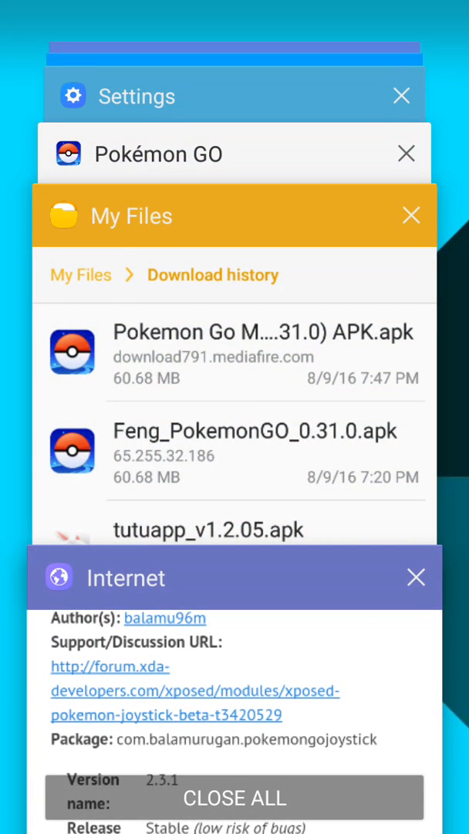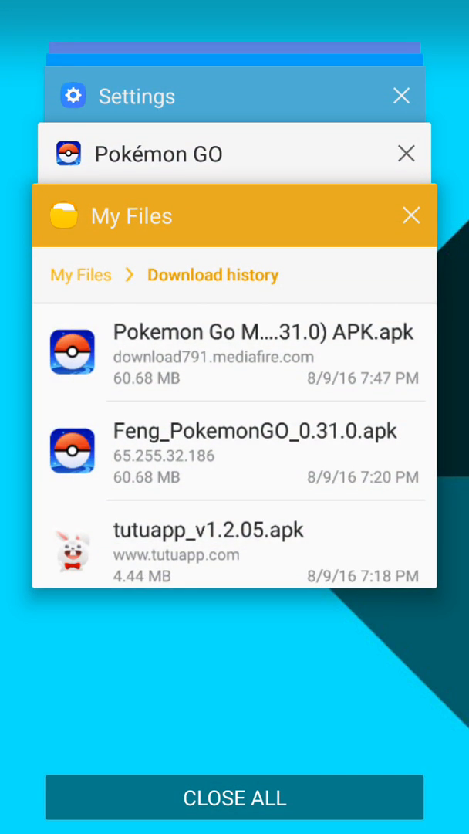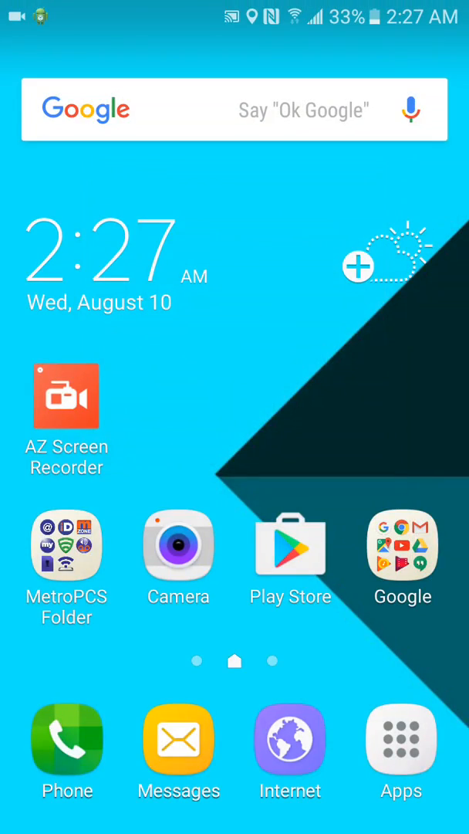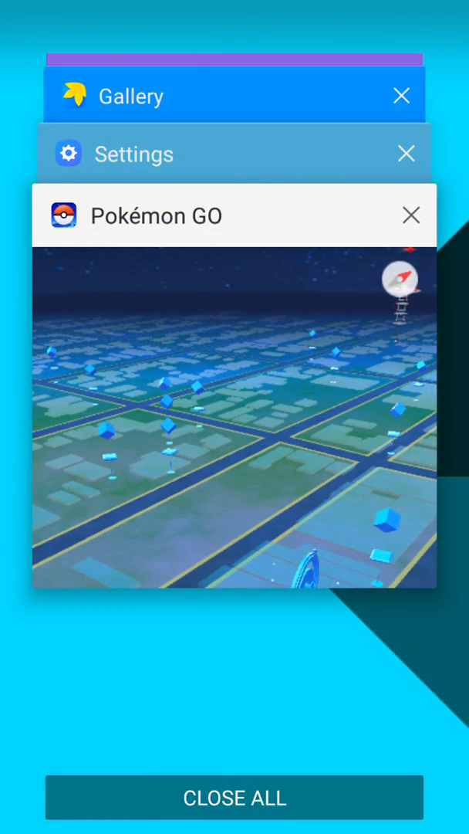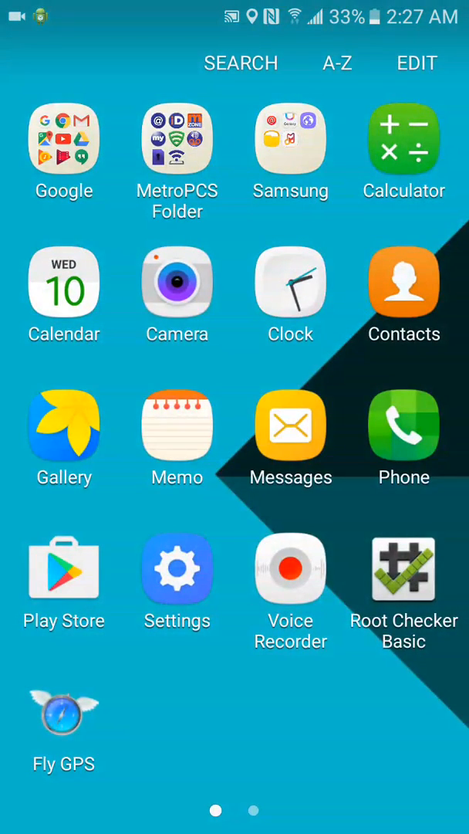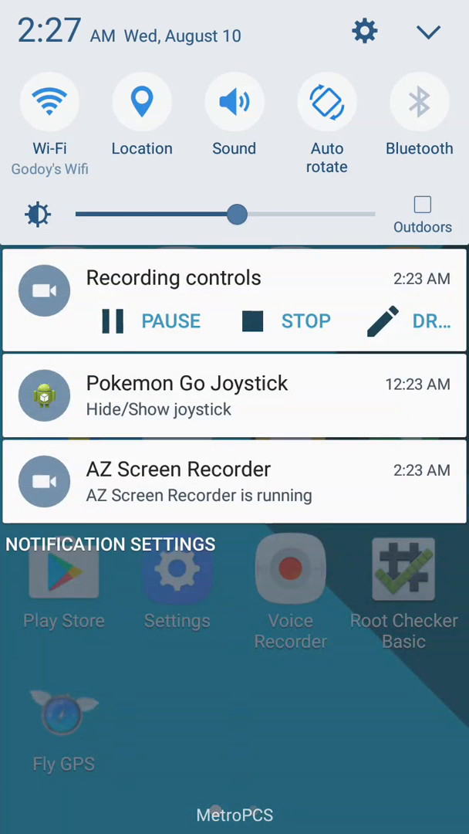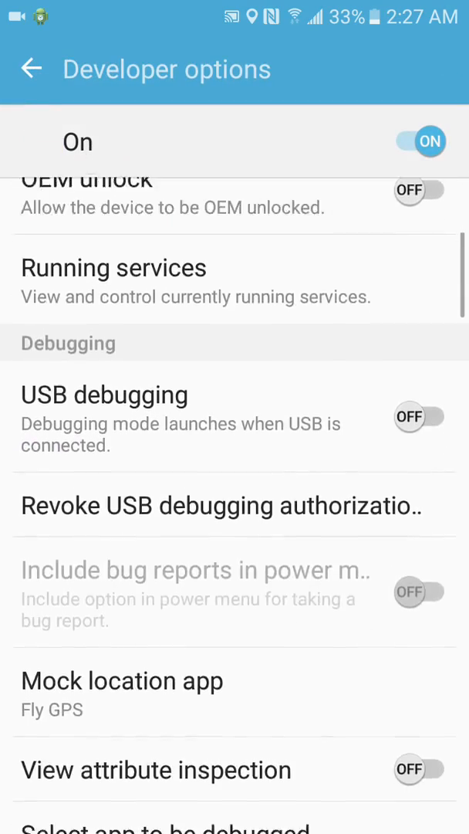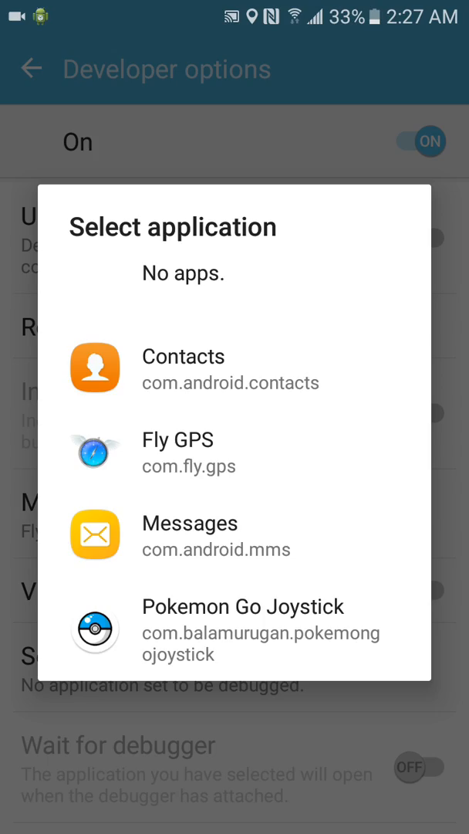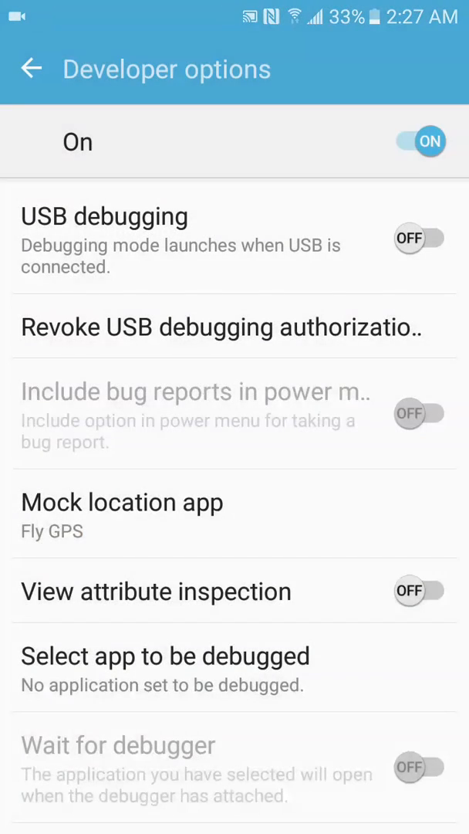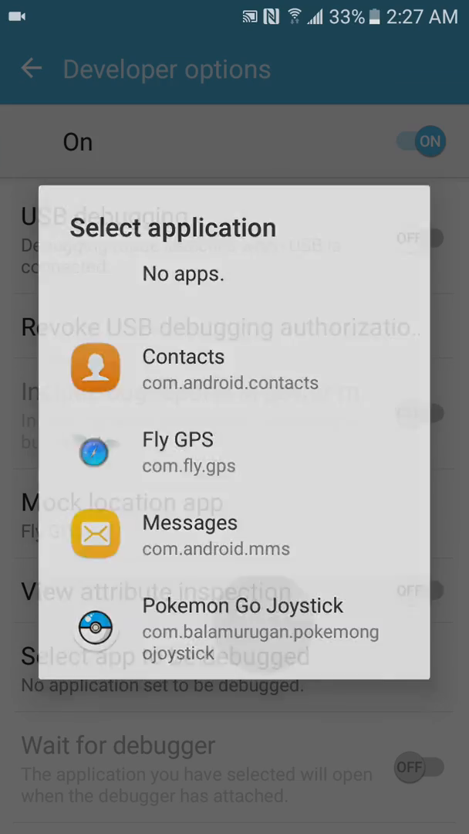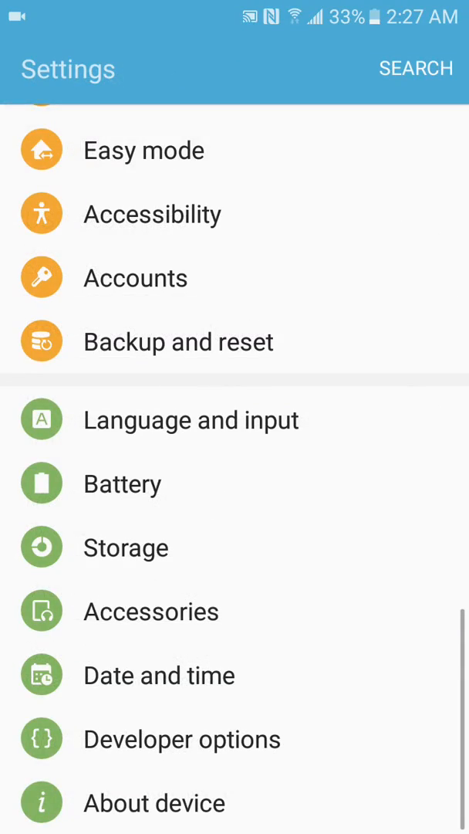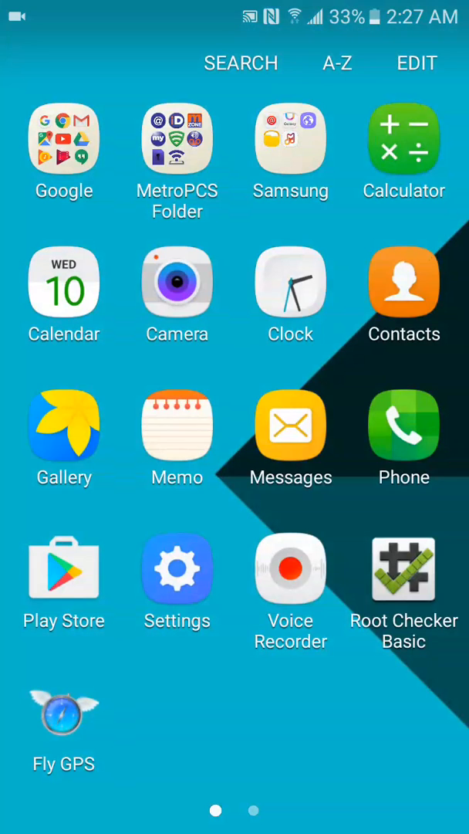Anyway, once you're done with that, once you have it installed, make sure you have unknown sources enabled. Then you go to developer options in your settings, go to mock location and select Pokemon Go Joystick. Just exit, and then go open the app.